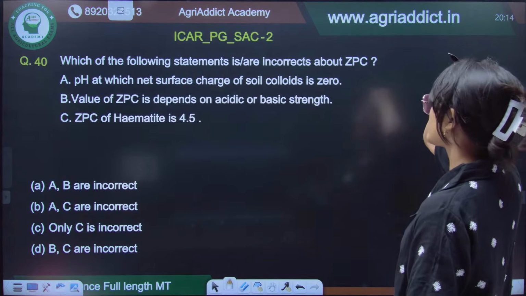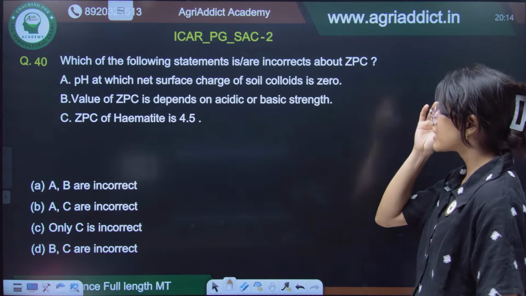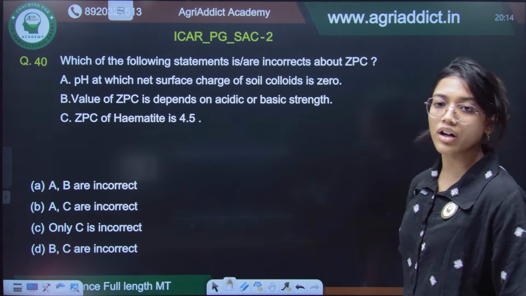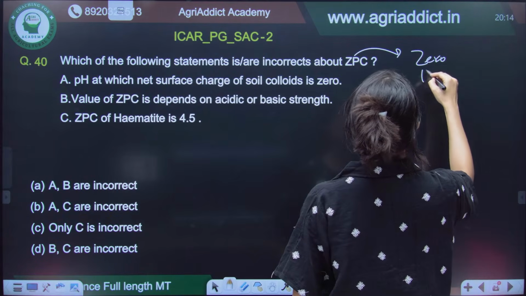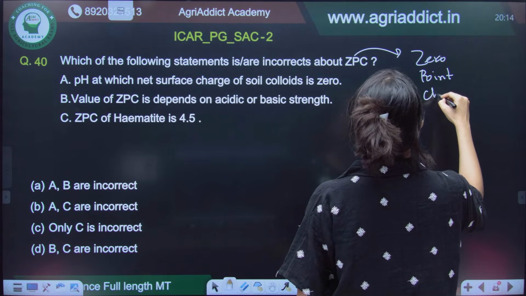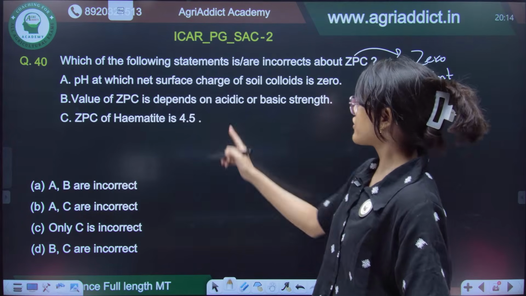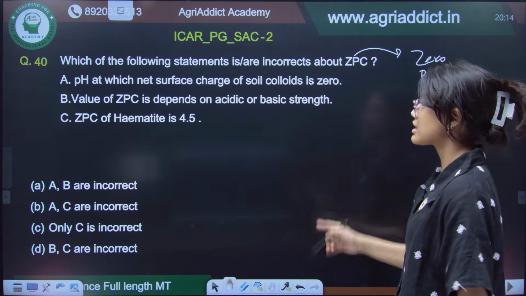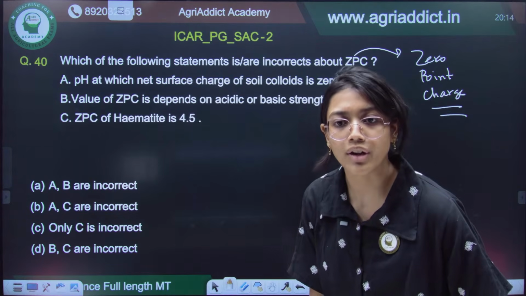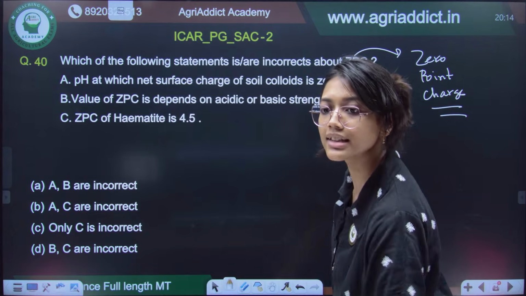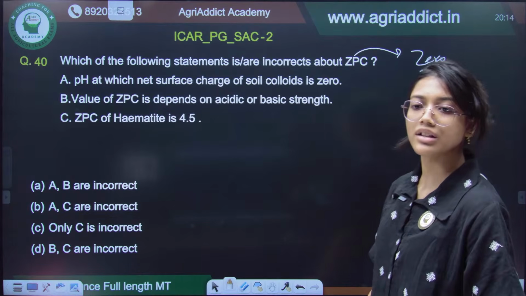Now, which of the following statements is or are correct about ZPC? The pH at which the net surface charge of soil colloids is 0. Yes, obviously ZPC means zero point of charge. So, the pH at which the net surface charge is 0 is ZPC. Then the value of ZPC will depend on the acidic or basic strength. ZPC of hematite is 4.5. So tell me guys, okay, C, they are saying only C is incorrect. So what is the ZPC of hematite?